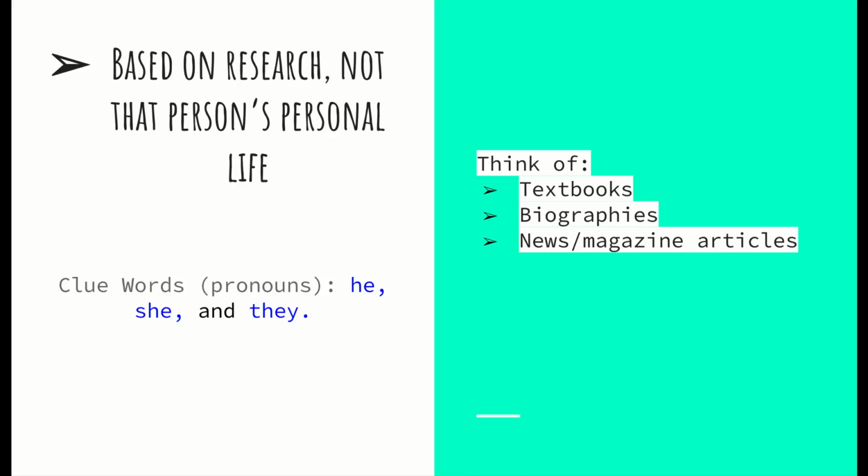Some types of text we think of to help us determine that it's a secondhand account are textbooks, biographies, news, or magazine articles. Typically, these things are written by a person about another person's subject or topic.